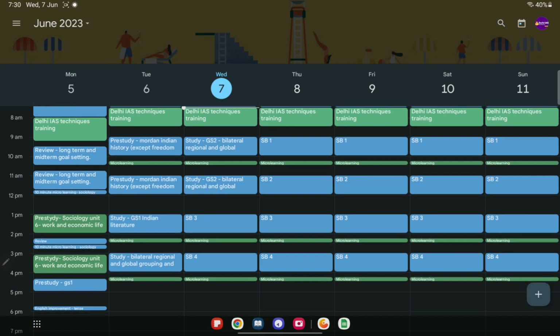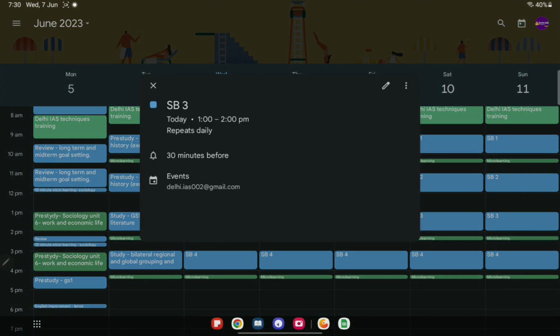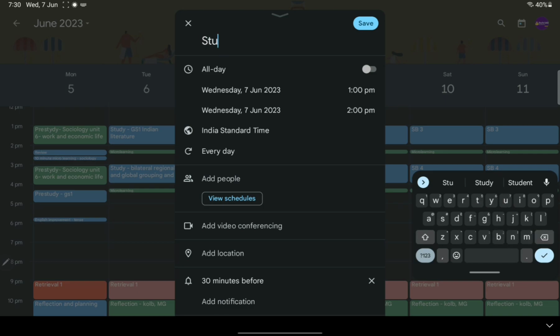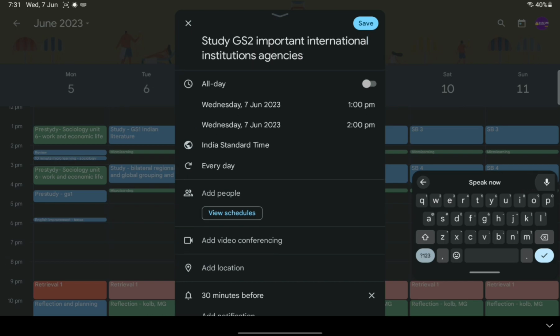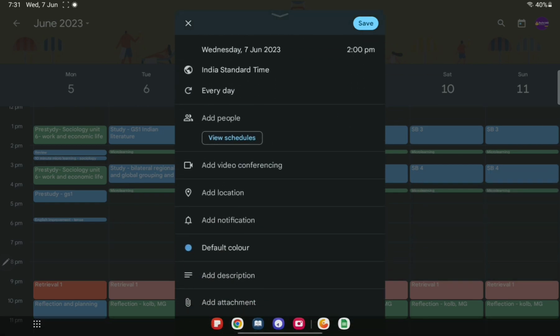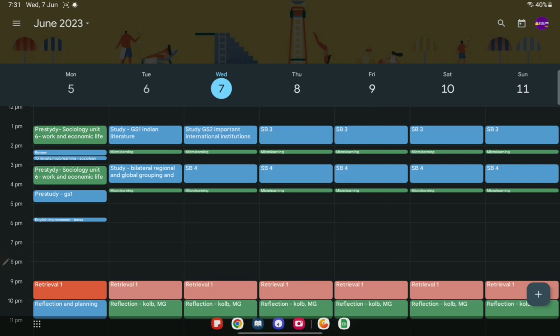Now the third study block is 1 p.m. to 2 p.m. Here I will study GS2 and the topic will be important international institutions, agencies. 1 to 2 p.m. Okay, that's fine. Let me just save it. This event I have saved.